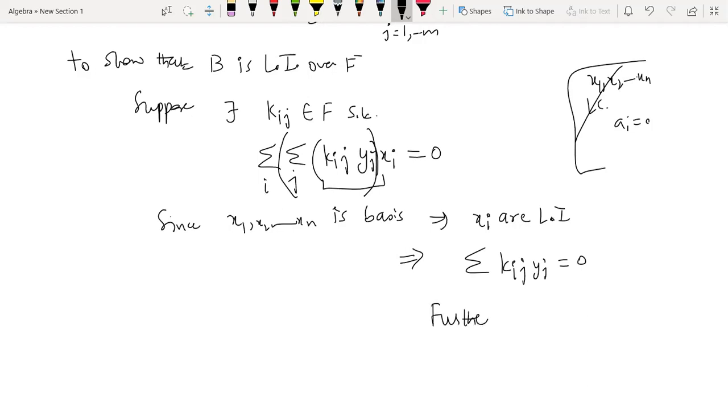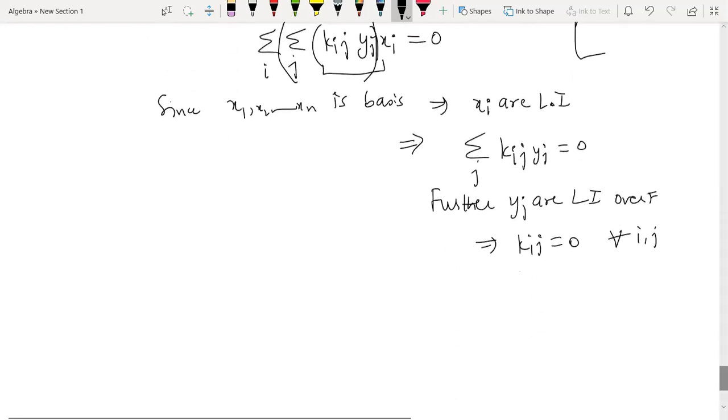Further, we'll say yj's are also LI. We know that over F, because वो basis था. It implies इनका अगर linear combination 0 होगा, so scalars have to be 0. So ultimately we wanted to show this, and we have shown this. For all i, for all j, these scalars are going to be 0.